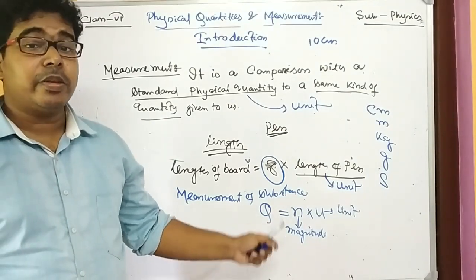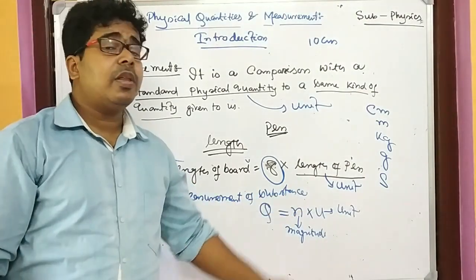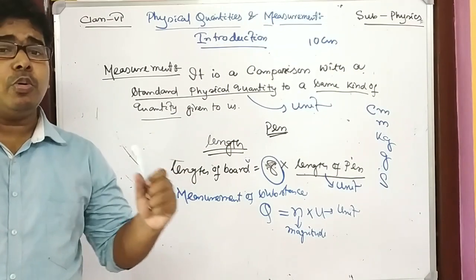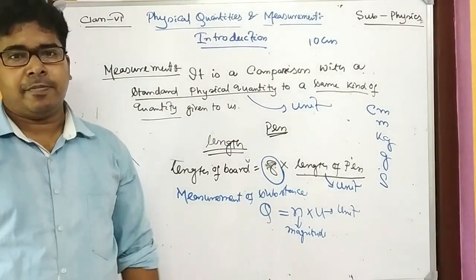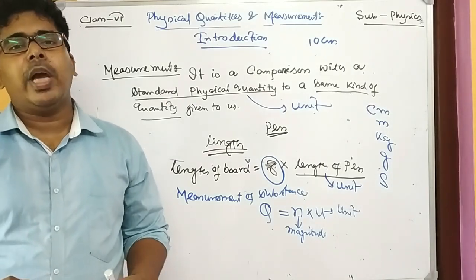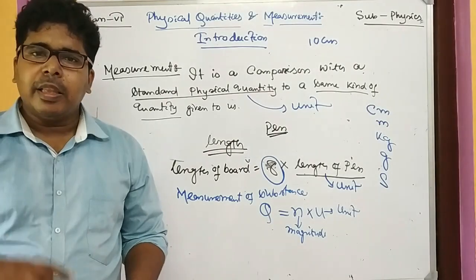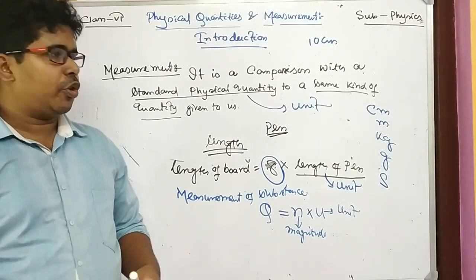That many times the length of the pen gives you the length of the board. That is the way we have measured.